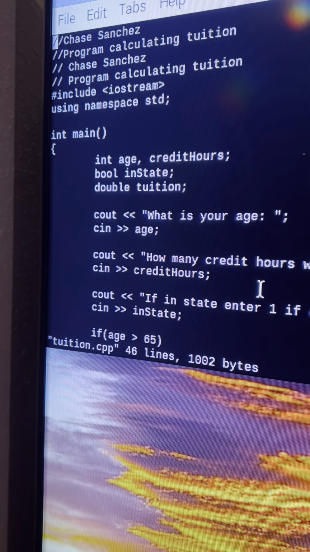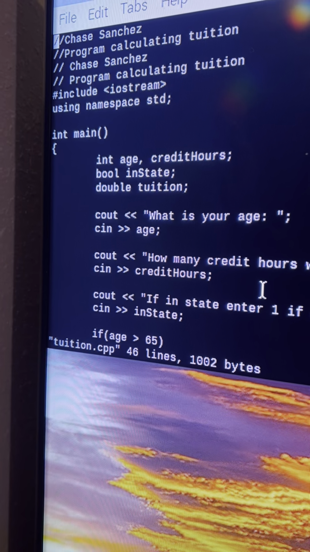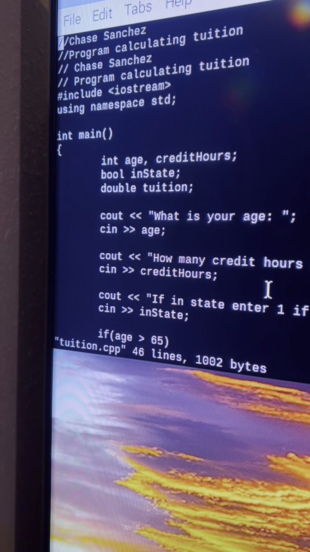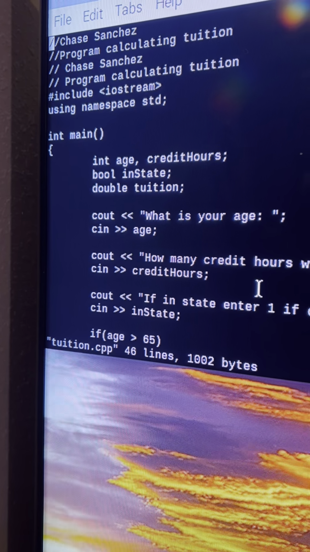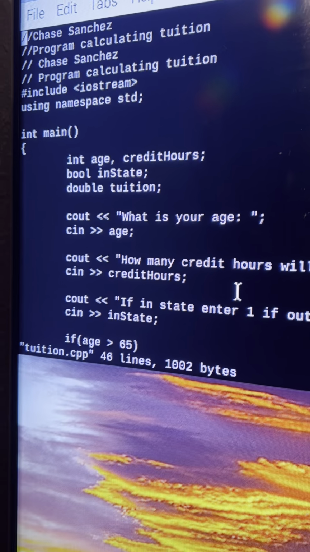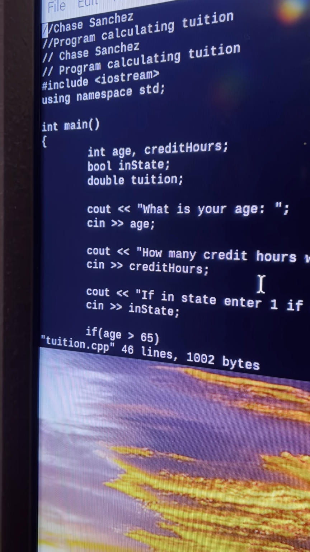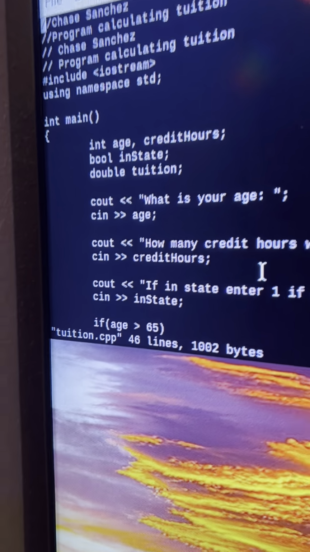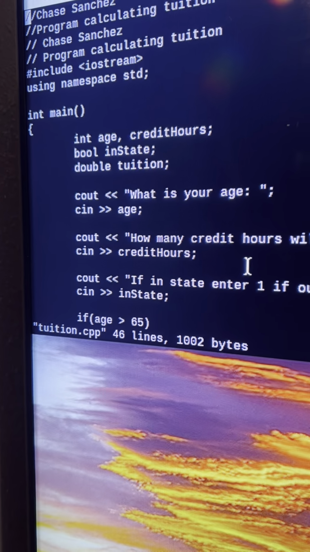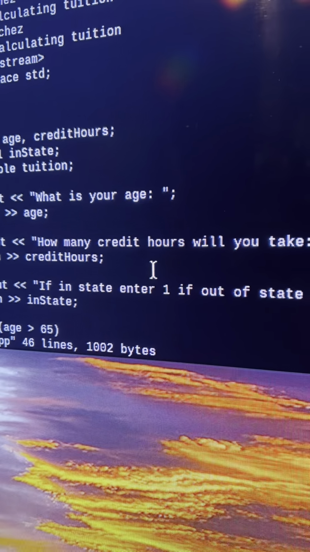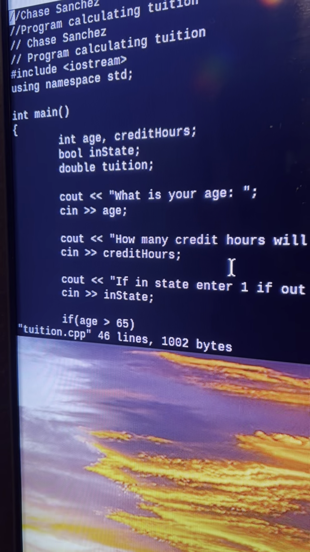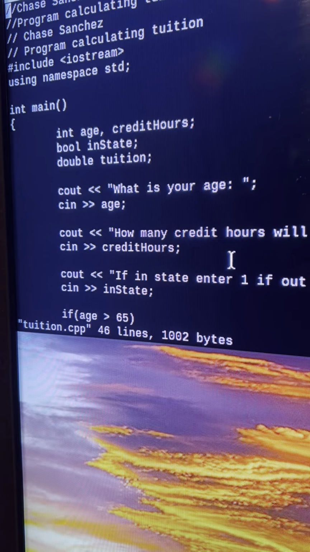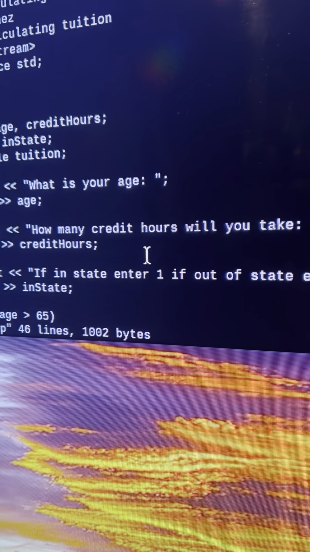And then I declared tuition as a double. So then as the cout statement, I ask, what is your age? And then they enter in their age for the integer age. Then how many credit hours will you take? Cin credit hours for that integer.